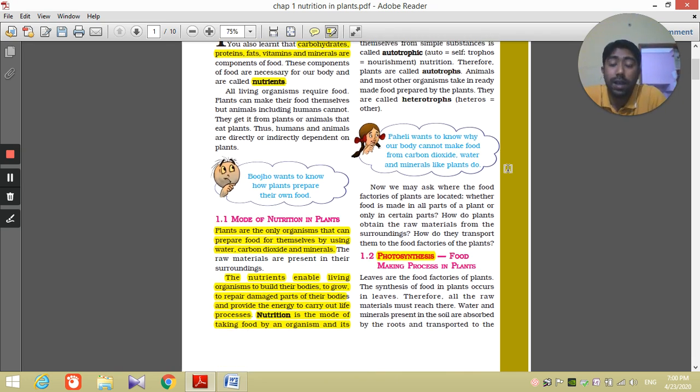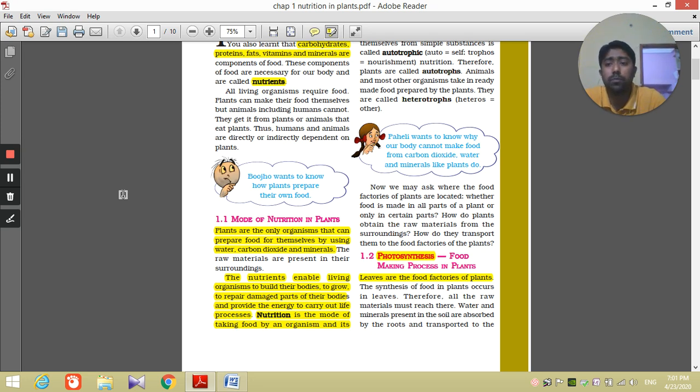Now we were asking ourselves this question: in which part of the plant's body is food prepared? You also know the answer to this question. The answer is leaves. Leaves are known as the food factory for plants. The synthesis of food in plants occurs in leaves. Therefore, all the raw materials such as water and minerals must reach the factory. That means it must reach the leaf.